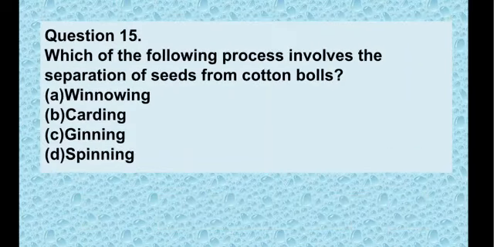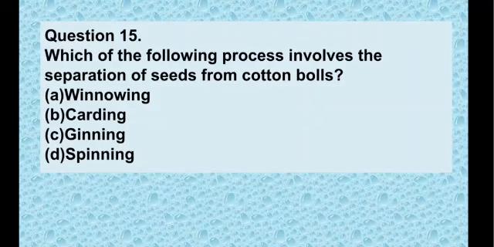Now we have question number 15. Which of the following processes involves the separation of seeds from cotton balls? So we have a number of processes to get fiber. Here your options are option A winnowing, option B carding, option C ginning, and option D spinning.